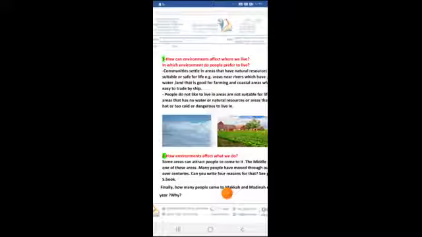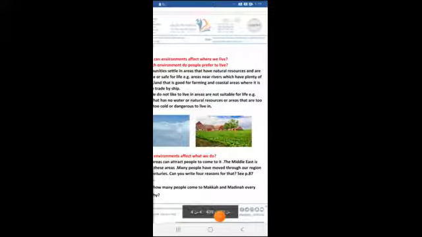Why? Because Mecca has the house of Allah, the Kaaba. And of course, Medina has the grave of Prophet Muhammad sallallahu alaihi wasallam and the Prophet's mosque. Millions of Muslims come from all over the world every year to perform Hajj or Umrah. And that's why we said that the Middle East is attractive, either for religious reasons or for other reasons that you will read in the book on page 87.